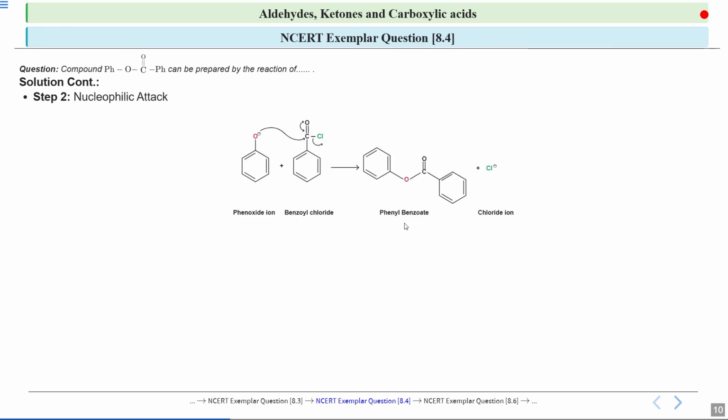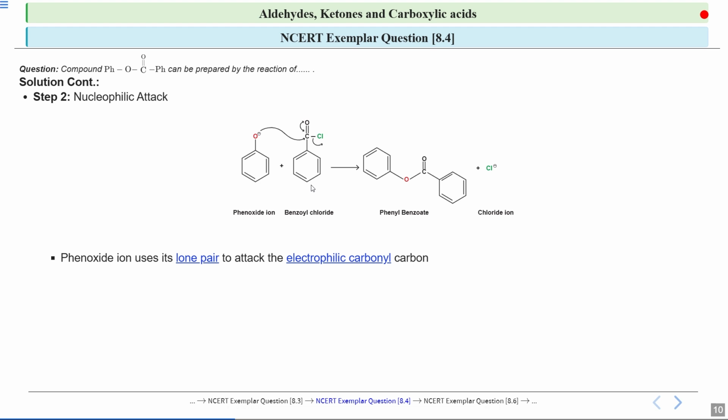So now we will see step 2, which is the nucleophilic attack. A nucleophile is a species that donates an electron pair. In this case, you will see that this phenoxide acts as a nucleophile and attacks the electrophilic carbon of benzoyl chloride.